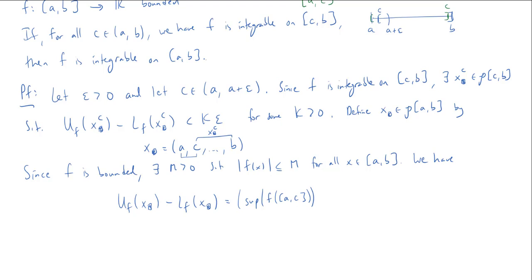But let me save that to the end because I'm also going to have to subtract the lower sum, which means I'll have to subtract the infimum of f on this first interval. Okay, and each of those will get multiplied by the length of the interval AC. Okay, so that's the first bit. Now I need to compute all the rest. But all of the rest are precisely the upper sum minus the lower sum for XC. So all the stuff that came from this partition. So this is plus U(f, XC) minus L(f, XC).